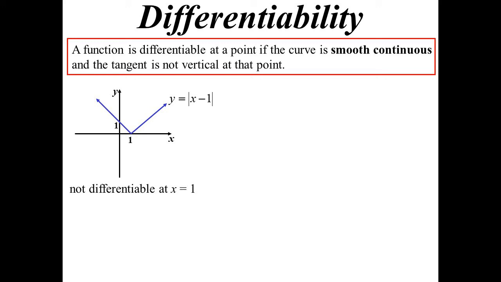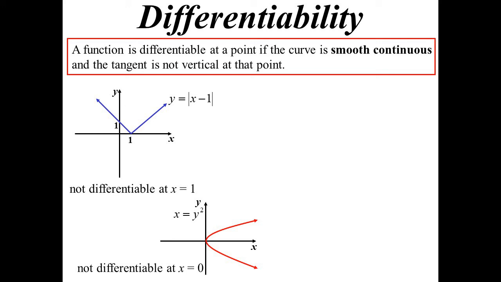Another way of thinking about that is by looking at the graph: what would the tangent be at x equals 1? Well, it's a bit hard because it's a sharp point. Is it going straight down like the line, or is it horizontal? We don't know, and that's why you can't differentiate it at that point. There's the sideways parabola, but it's not differentiable at x equals 0 because of the vertical tangent. So the derivative is undefined, so it's not differentiable.